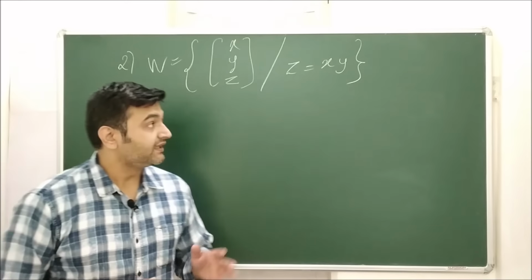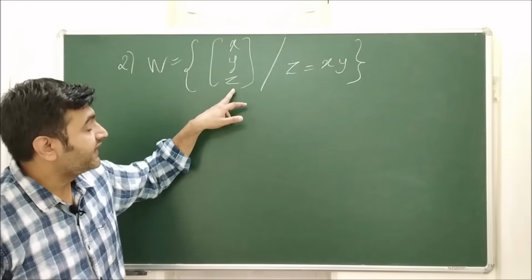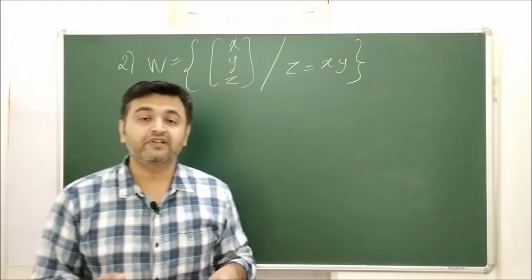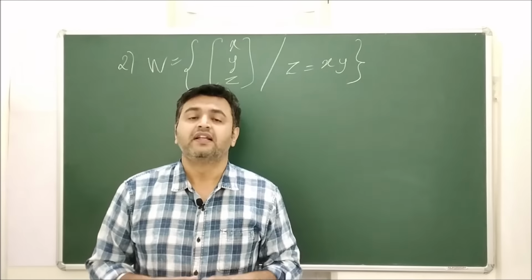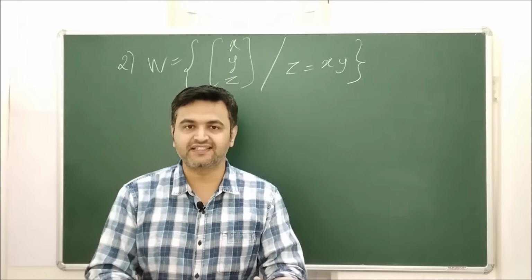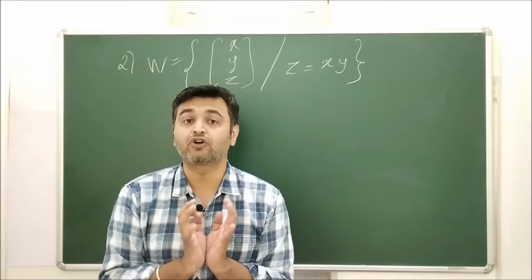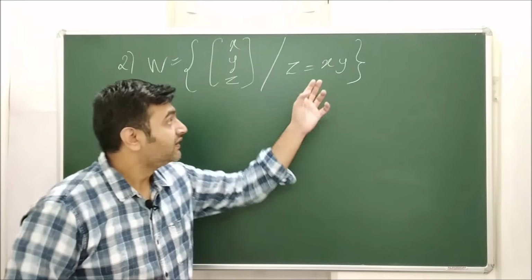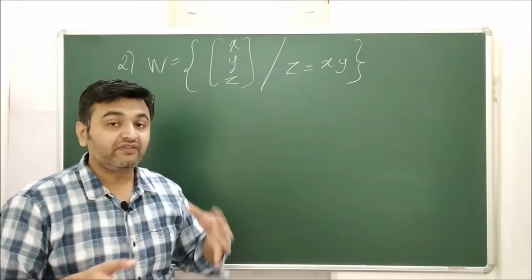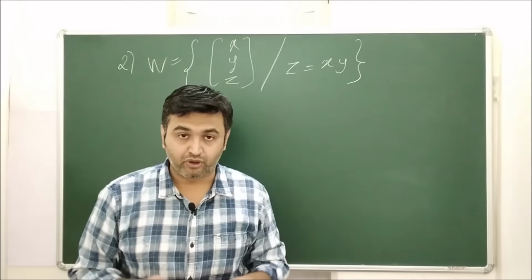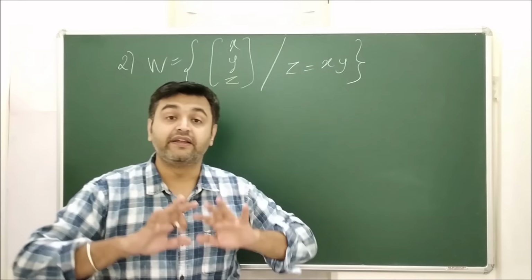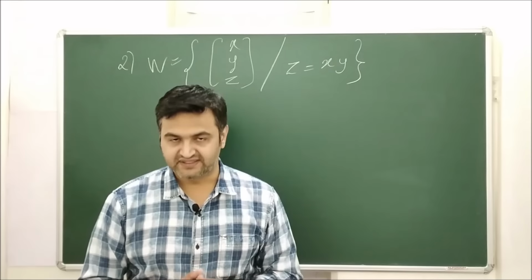So the second is all xyz such that the third component is the product of two components. Now see, whenever you see product in the picture, then it will never form a subspace. Okay, see, vector space means what? Linear space. That means collection of all linear combinations. This is not a linear combination because you are having the product of variables. So whenever you have the product of variables, that means the product of components, then that will never ever form a subspace.